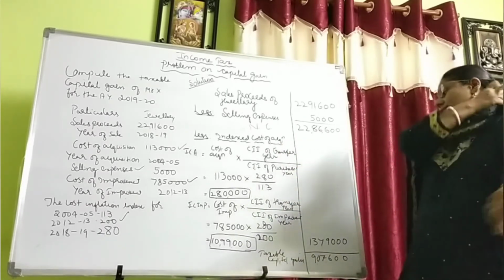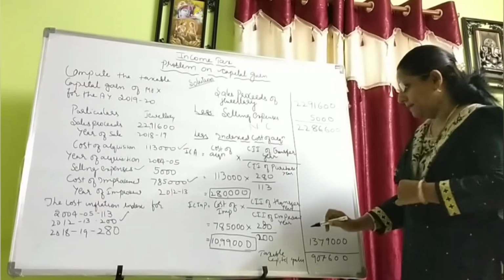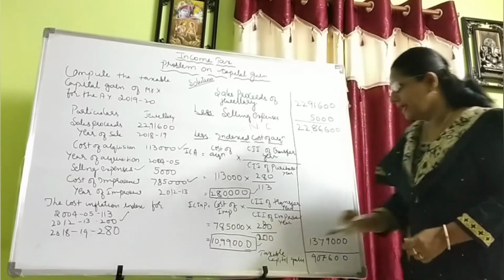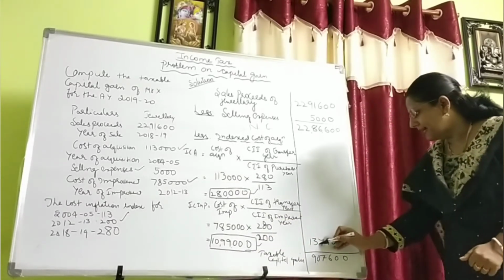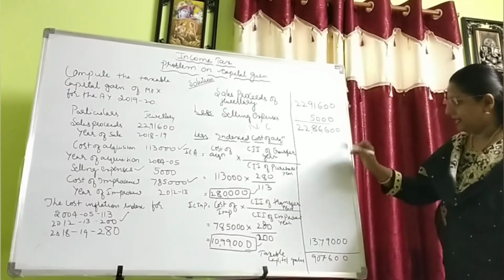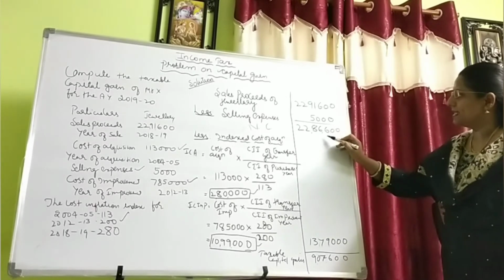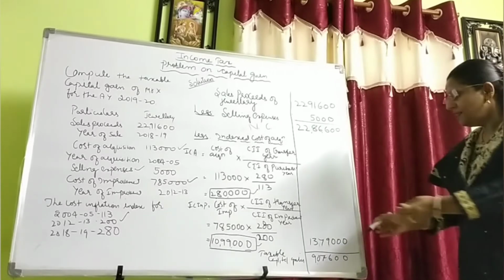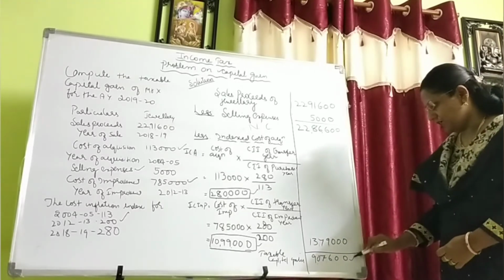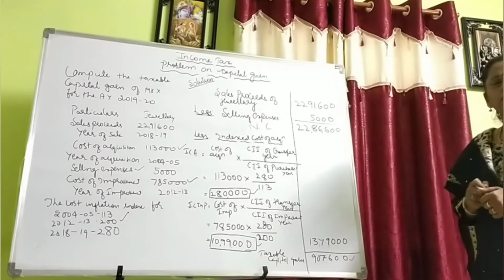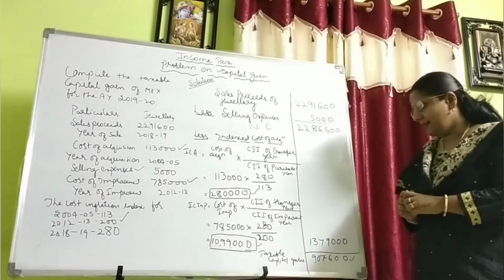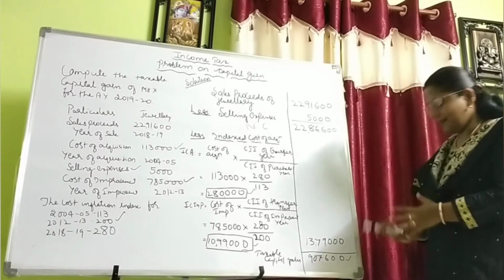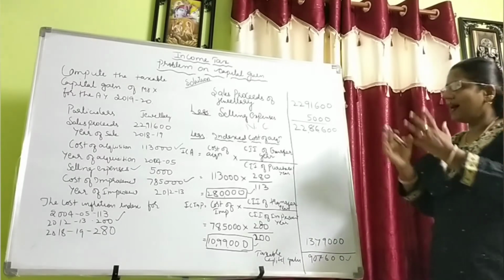Now we have to add these two: 2,80,000 and 10,99,000 add up to 13,79,000. This we have to deduct from 22,86,600. Then we get the taxable capital gain before exemption. No deductions are given, that's why it is the final answer: the taxable capital gain will be 9,07,600.